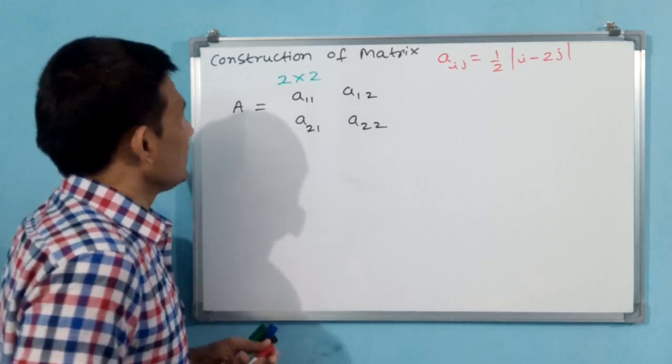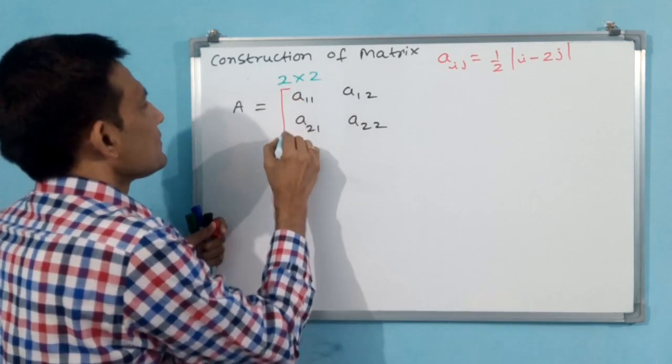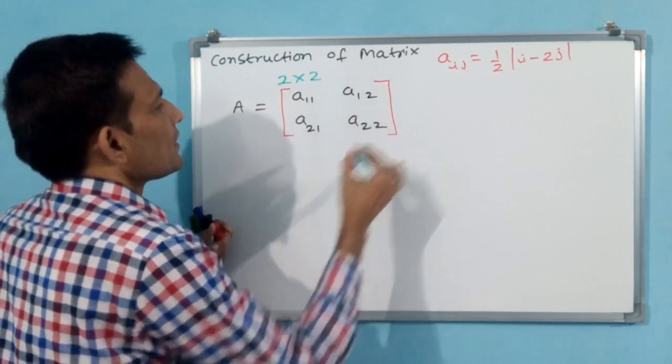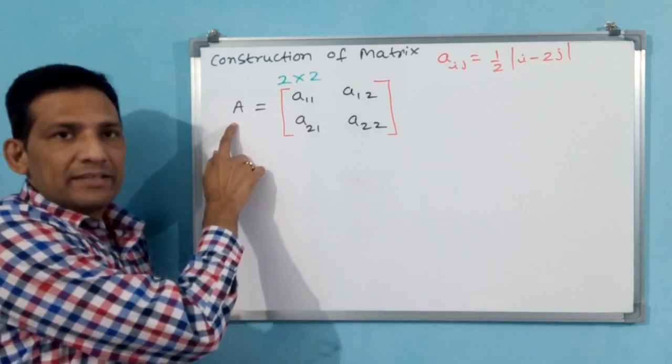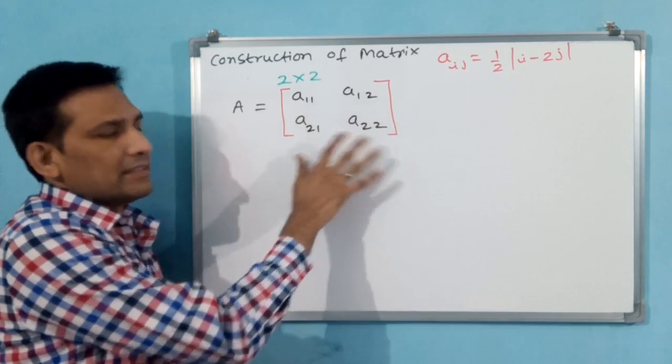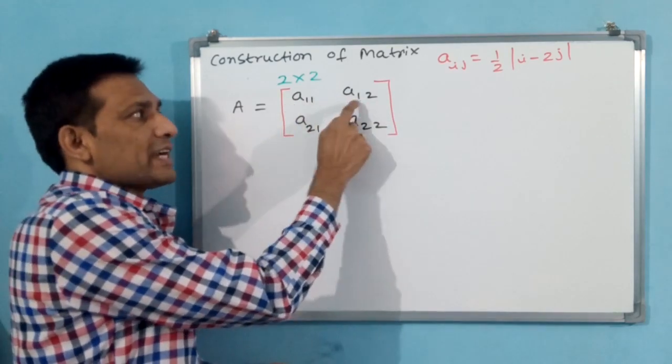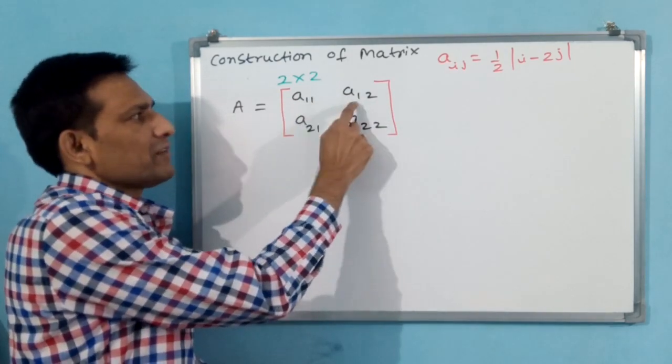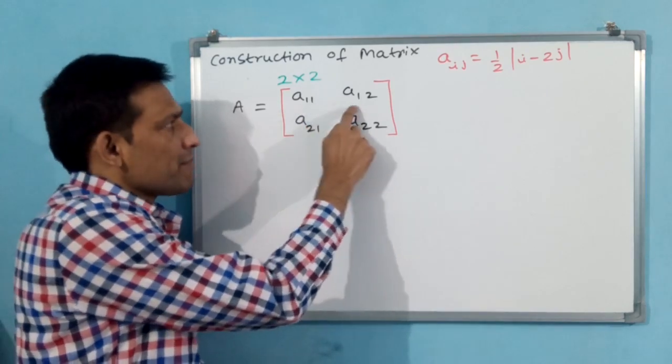Is it okay? First you see. Capital A is equal to the bracket of elements, small a. First row, first column, first row, second column, up to the m row.